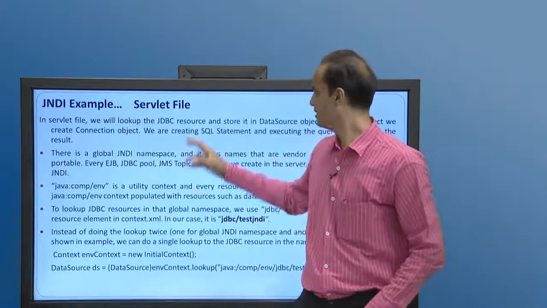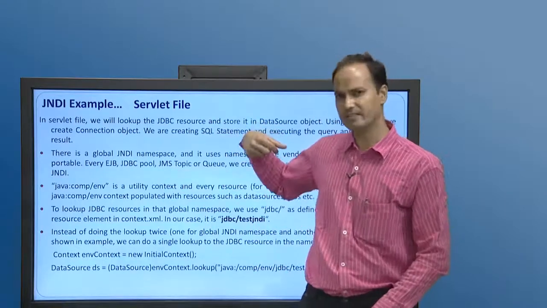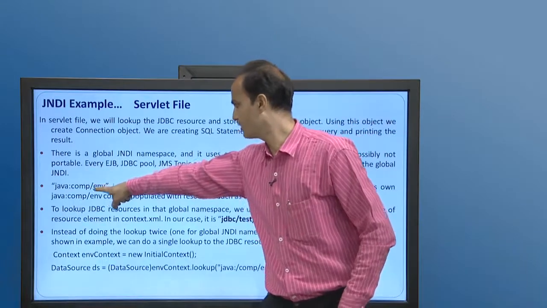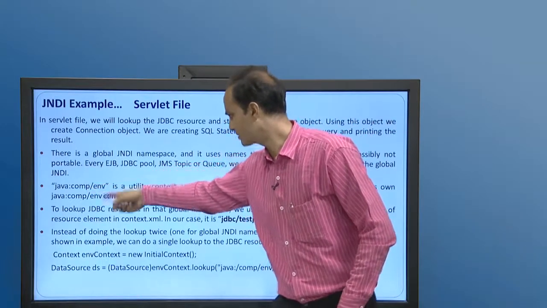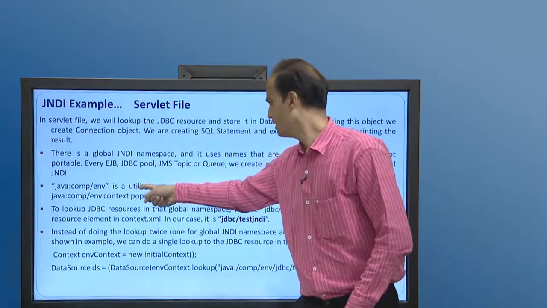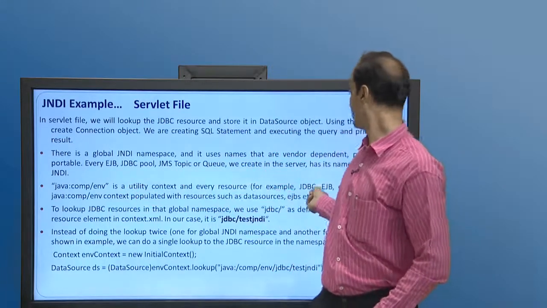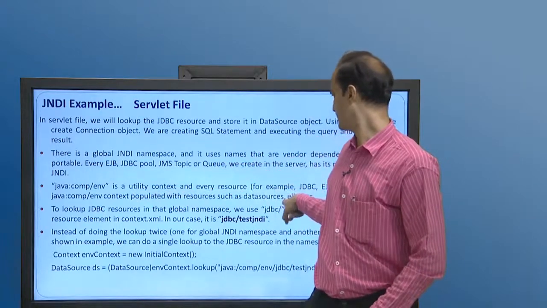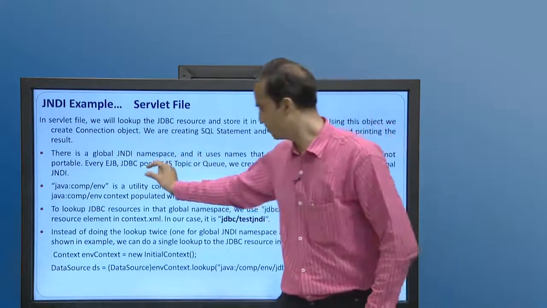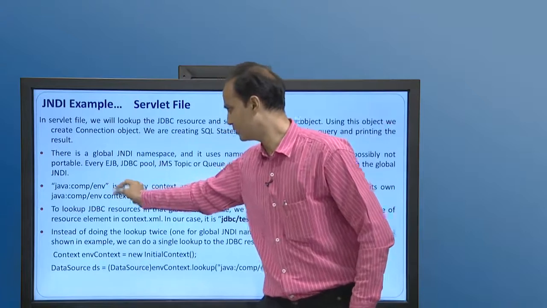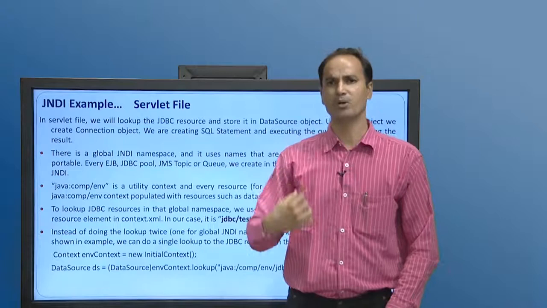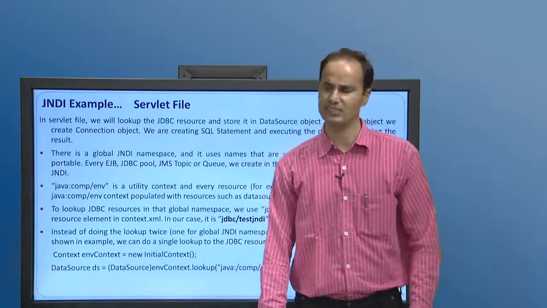The next is the servlet file. Through the servlet file we will access this mapping, and what we need to focus on is java:/comp/env. That means it is a utility context, and every resource has its own context populated with resources such as data source and EJB. You need to be very careful and understand these things, through which the environment is retrieved and manipulated to access the JNDI service.